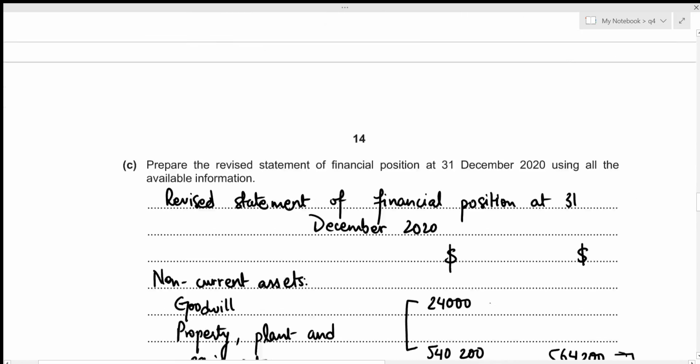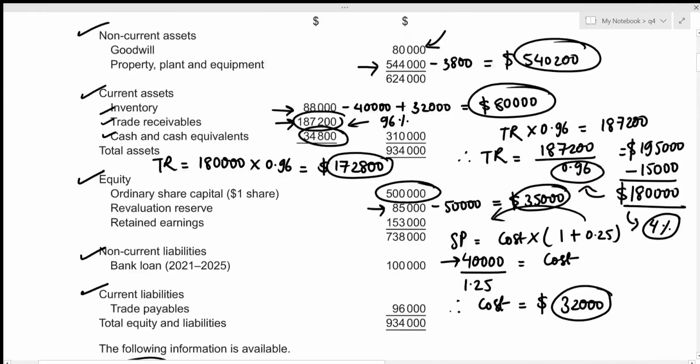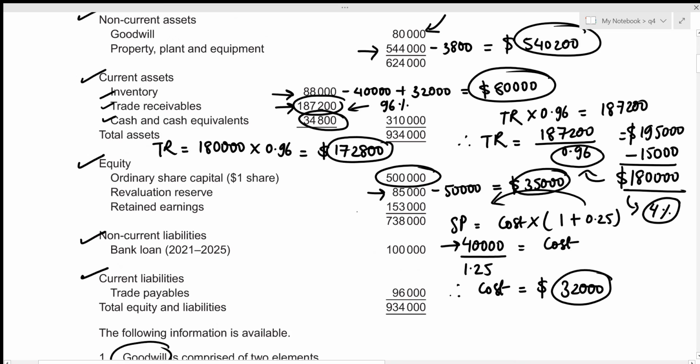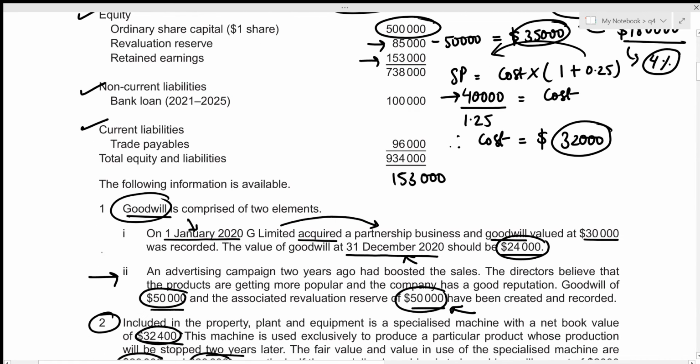And the third one is retained earnings. So let's have a look above. Okay, so previously retained earnings had the value of 153,000. I'm going to start with this value. And the first thing that we need to adjust is goodwill right here, because previously we adjusted it at the value of 30,000, but now we have concluded that we should only be including 24,000, which means that our retained earnings is overstated by this difference. So that's 30,000 minus 24,000, which results in 6,000, right? So this 6,000 should be deducted from our retained earnings because it was overstated. So I'm just going to subtract the 6,000.